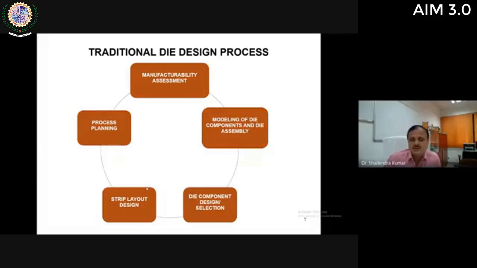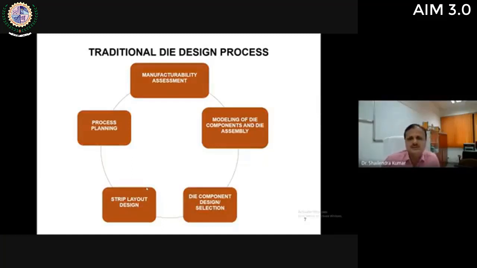So all these are to be designed or selected. Their size is to be selected from the available designs in the market, or some components are to be designed. Then finally, the die designer has to prepare the drawing of each component, and then die assemblies, lower die assembly and top die assembly. So these are the 5 steps of a traditional die design process.